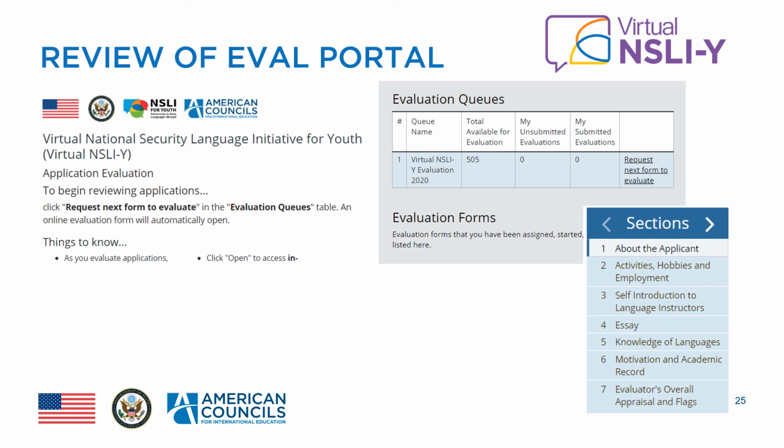Virtual NSLI-Y evaluations will be conducted online using the AIS Forms platform. If you have questions about your login credentials, please reach out to Reading Room staff for assistance. You have been added to the evaluation queue for this application already. Each application will be read by one evaluator, and each evaluator may hold up to 4 unfinished evaluations at a time. Evaluators must submit one or more of those evaluations before the system will allow you to request another. Save your work as you move from section to section of each evaluation, and reach out to reading room staff if you experience any technical issues.